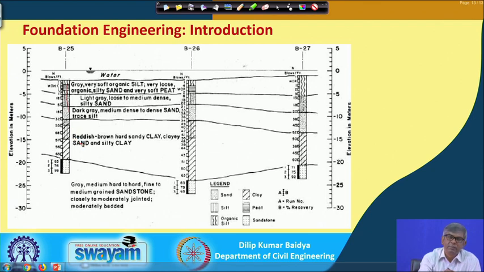So, immediately you have to collect a sample and mark it accordingly, and finally, you have to represent on paper that profiling over depth. If there is a borehole here, and another borehole here, and you see similar things at the same depth, that means the layering is horizontal. If it is at some depth here and at some lower depth there, that means maybe there is a layering sloping in this direction. So, accordingly finally, you have to give the profile of the site with thickness of different soil layers,